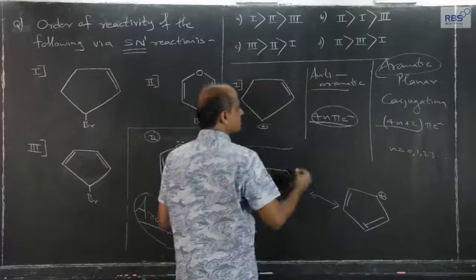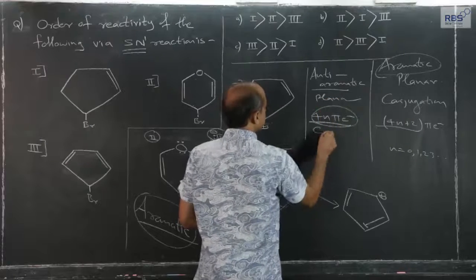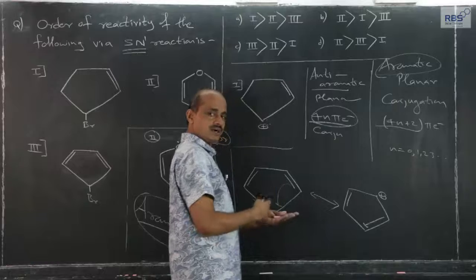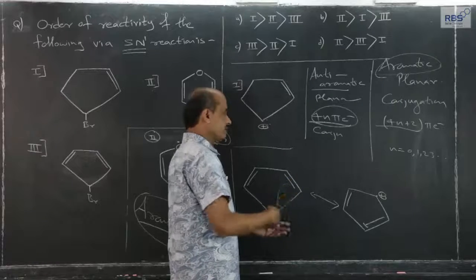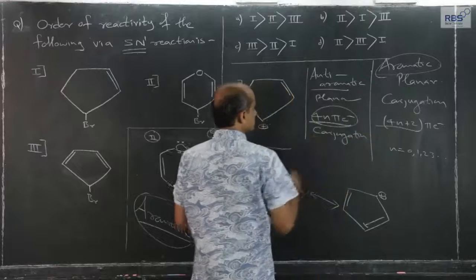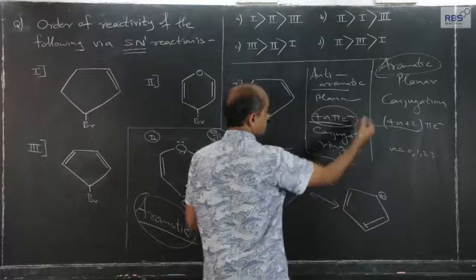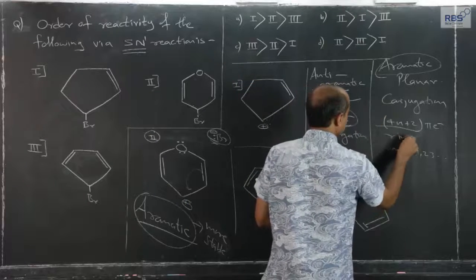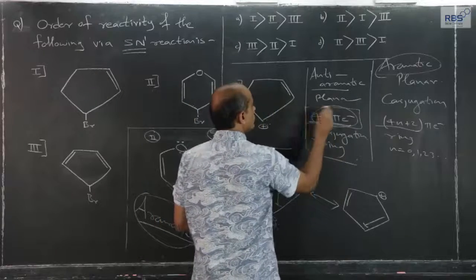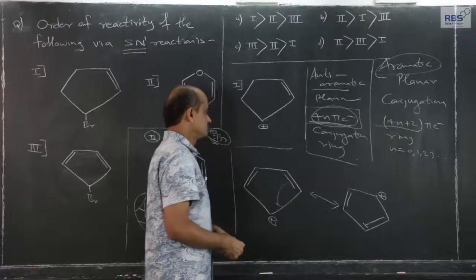So, planar, alternate double single, pi sigma pi or lone pair sigma pi, conjugation, ring, cyclic, it is also applicable here, but the only difference is this 4n pi electrons, n equal to 0, 1, 2, 3.